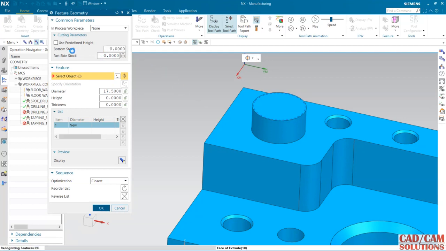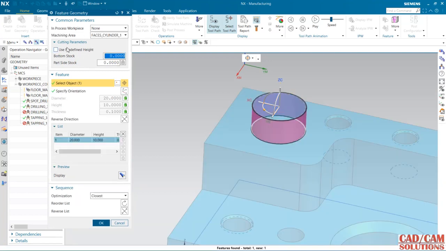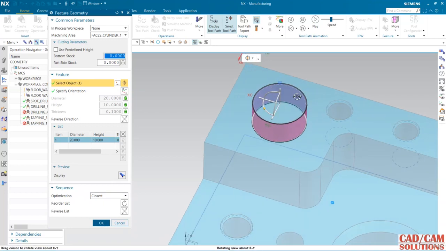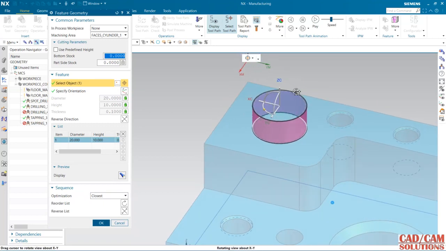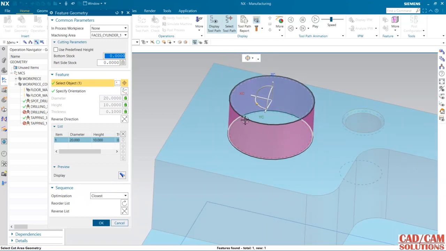Here I can define stock for the bottom and the side. If it is not the finishing operation, if you are using any finishing operation, at that time you can apply the stock. Okay, so 20 is the diameter, 10 is the height, and just click OK.